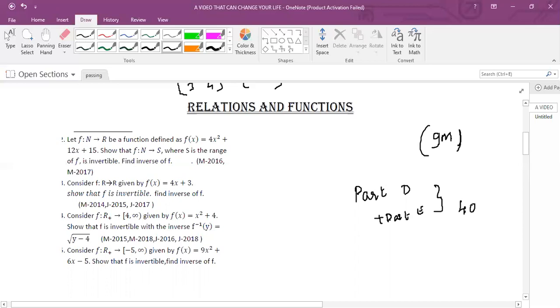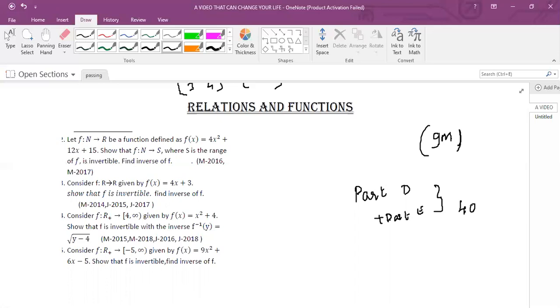Part D and part E will give you 40 marks, and you need not touch integration here. You need not touch integration because many students feel integration is a very difficult chapter, but I say it's also an easy chapter, and in upcoming classes I will show how to solve the problems on integration also in very easy methods.